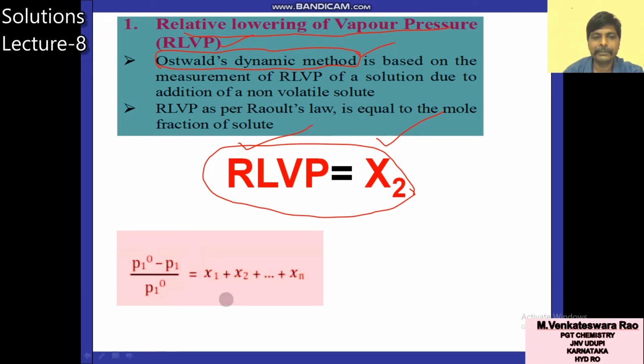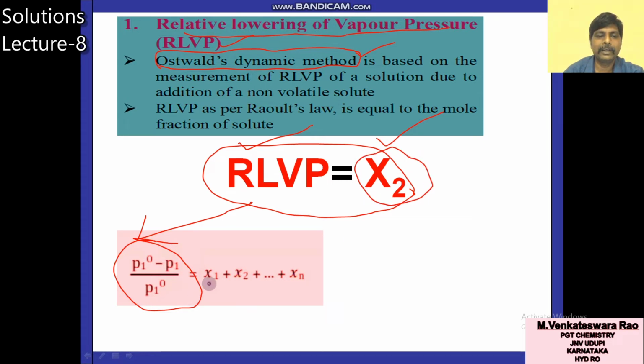What is the difference between these two? This is the same, relative lowering of vapor pressure, but here only X2 is there. Here X1 plus X2 plus so on up to Xn is there. Is there any relation between this and this? Yes, both are the same. Here only one solute is there. Here the number of solutes is more, n number of solutes.